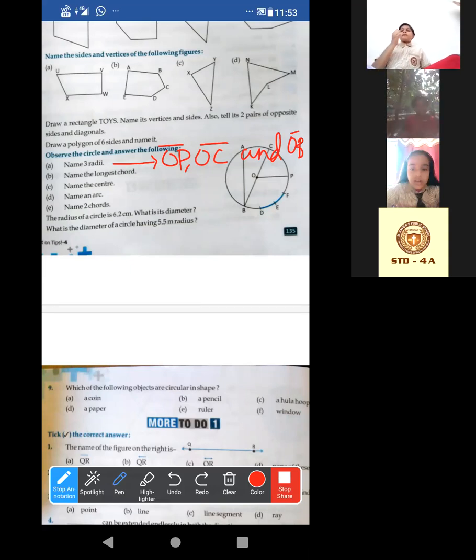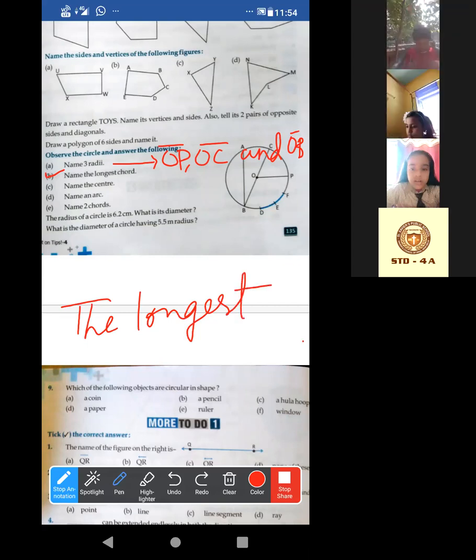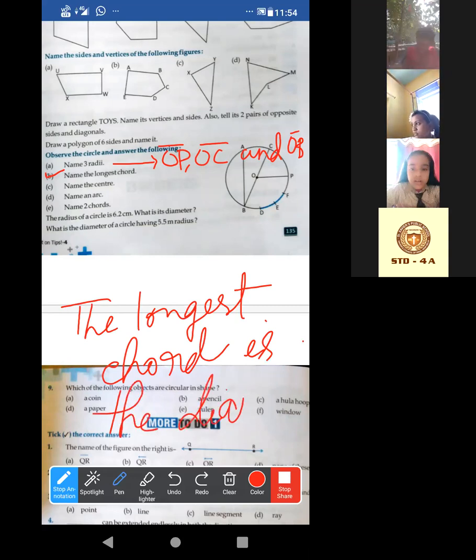Acha, now look. The second question. Name the longest chord. I told you yesterday, na? Which one is the longest chord? It is the diameter, na? The longest chord is the diameter. I told you yesterday.